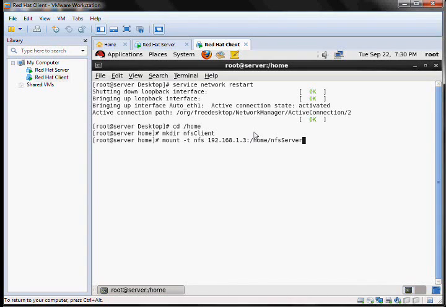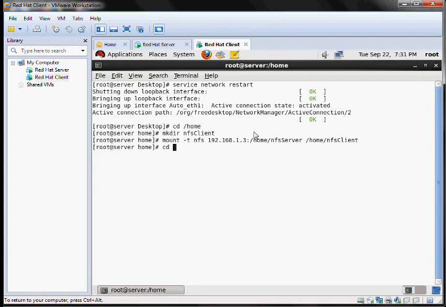This is the path of the NFS server directory which we have created in our server, space, /home/nfsclient, the directory to which we want to mount this server directory. Press enter.